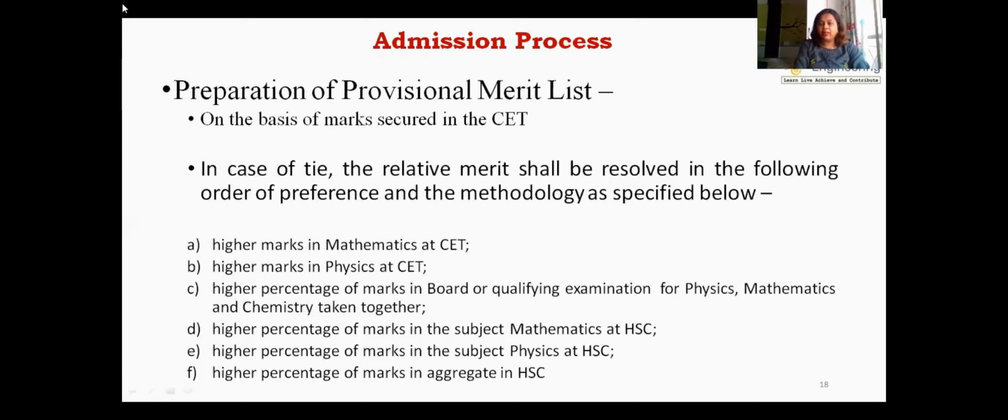If that is also the same, then physics in the CET exam is compared. Then if that is also the same, the higher percentage of marks secured in the 12th exam in the PCM group by the candidates is compared. If it is also the same, then the 12th mathematics marks are compared. After that, 12th physics marks are compared, and finally the highest percentage of marks in the aggregate of 12th is compared, and depending on that the tie is broken.